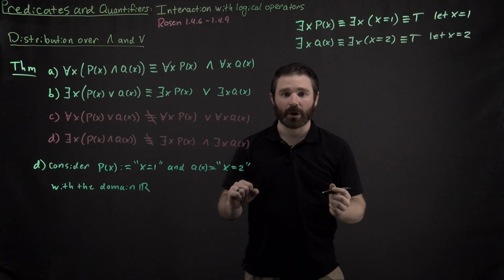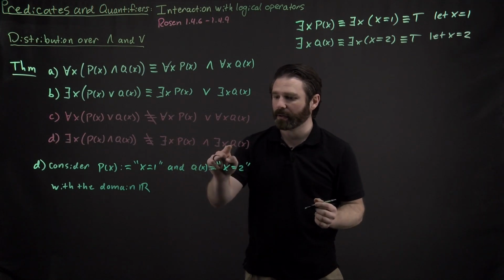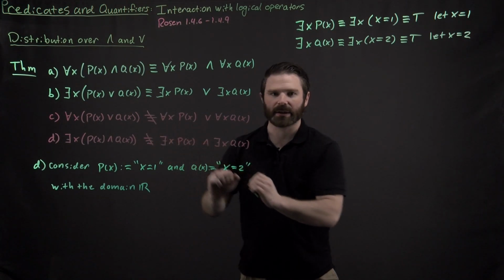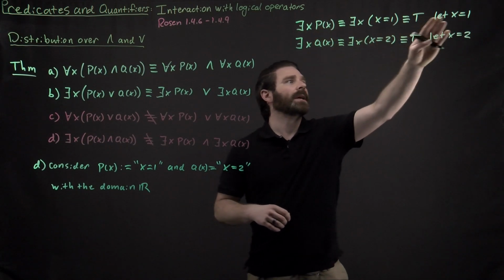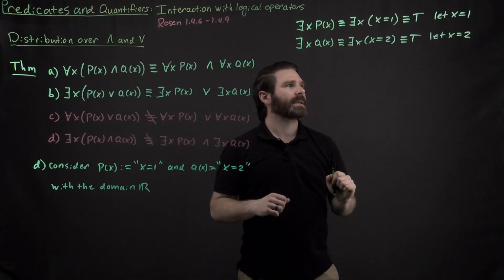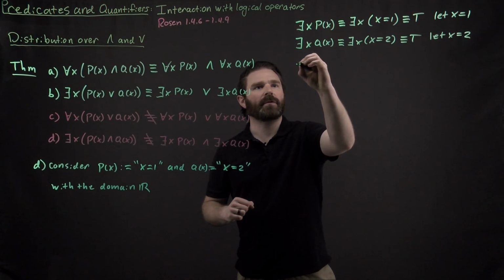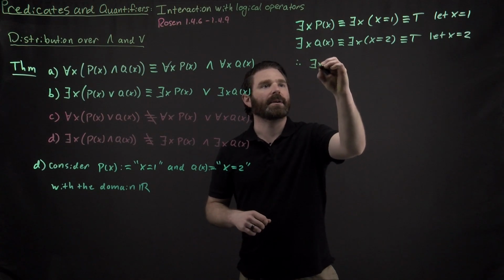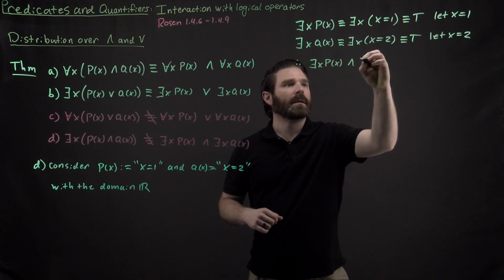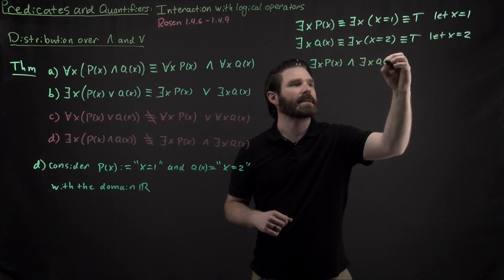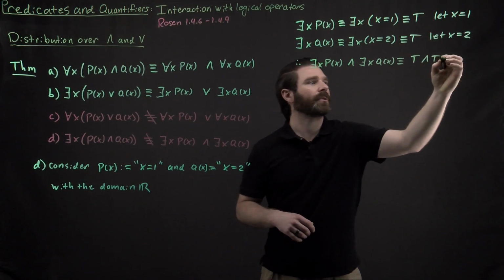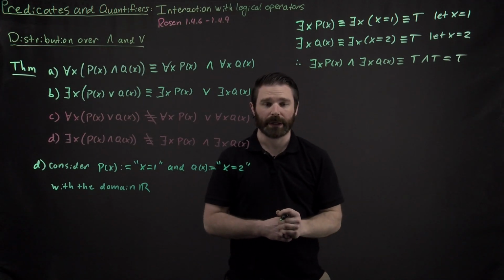And so here again, the scoping is important because even though I've written an x over here and I've written an x over here, the scope of this x and the scope of that x are different. So when considering that statement, I can find an example with x equals 1, and when considering this statement in isolation, I can consider x equals 2. So therefore, what I have shown is that there exists x such that p of x, and there exists x such that q of x. That thing is going to be true and true, right? True and true. So this thing is true over here.